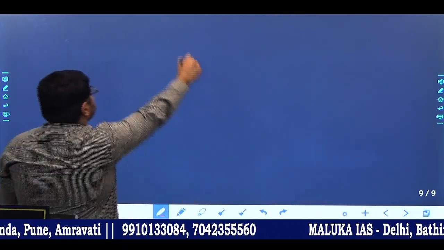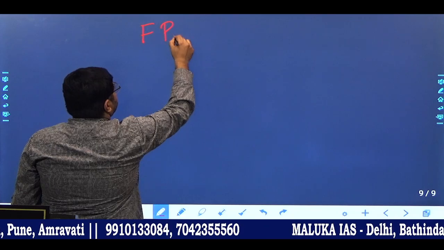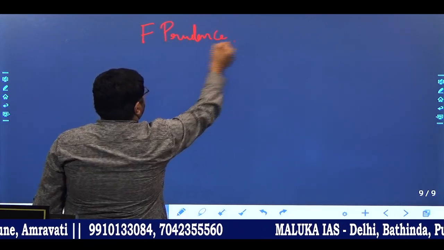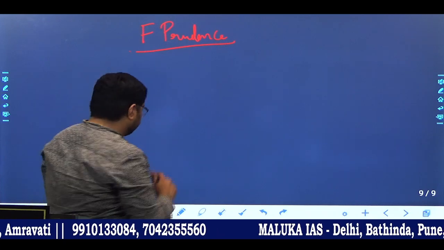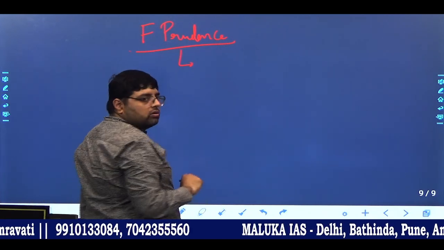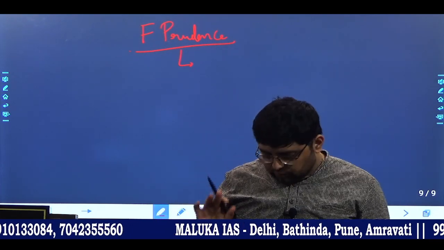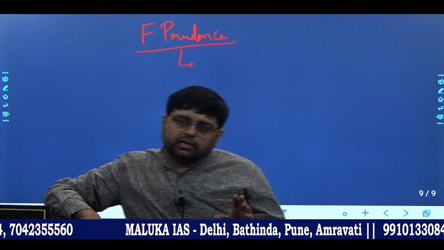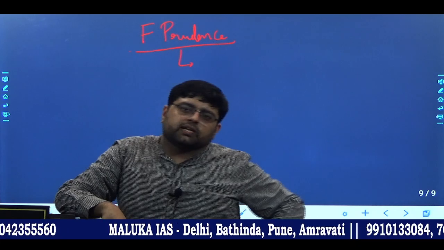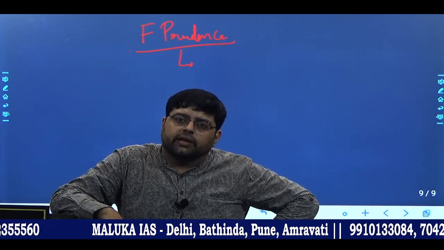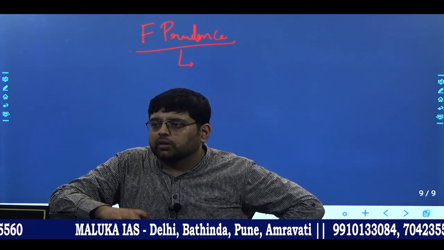Now next comes fiscal prudence. That is the third component. Now to understand fiscal prudence, I will give you one example. But before I give you an example, let me tell you what is fiscal prudence in a general manner. It is simple. Like we know that in fiscal consolidation we have tried to reduce our expenditure as well as tried to increase our income from wherever it is possible. Number one.